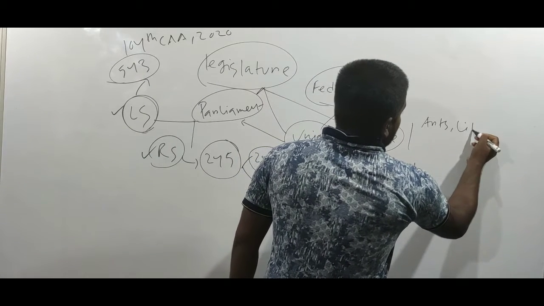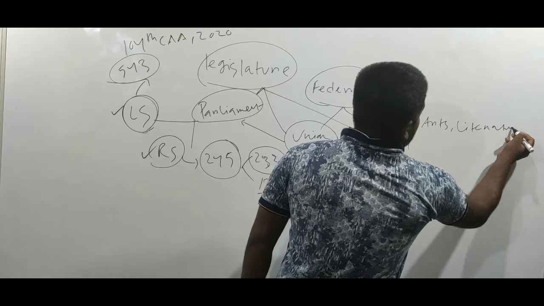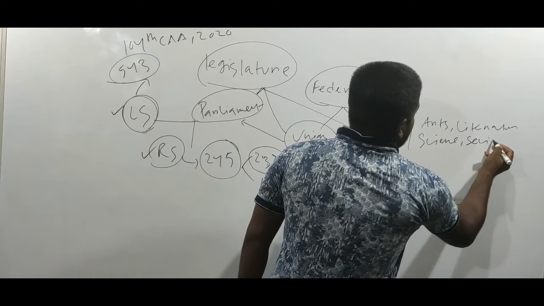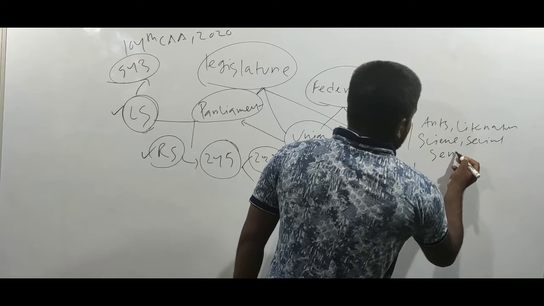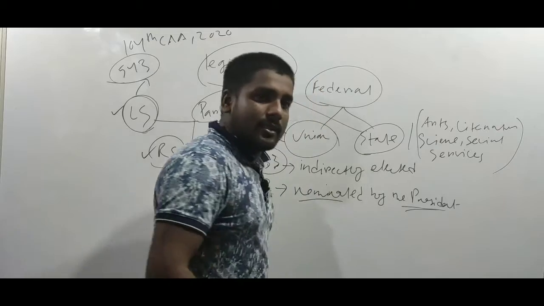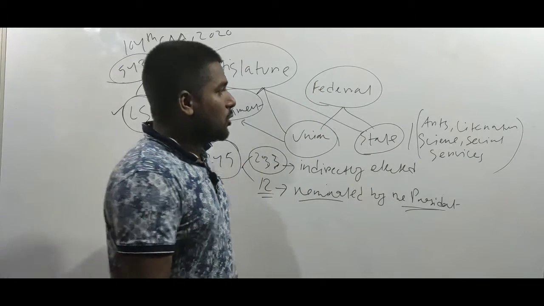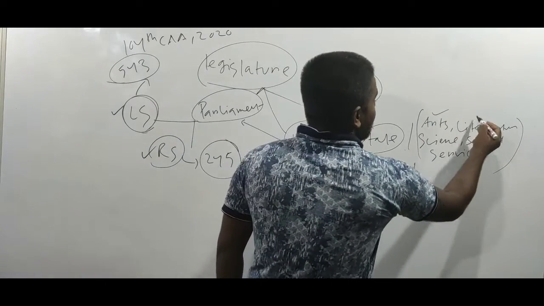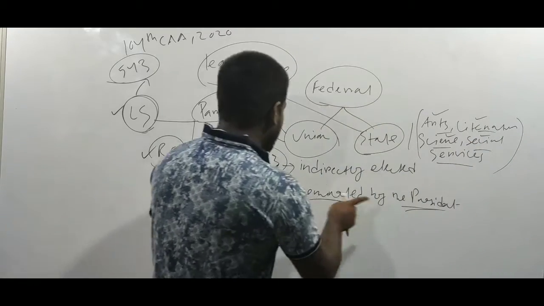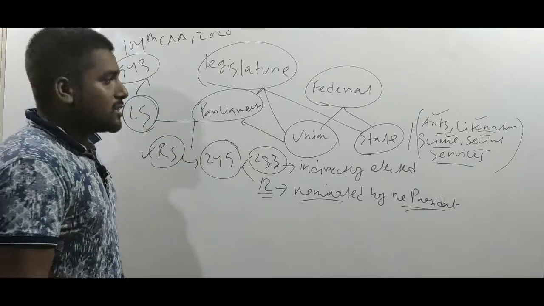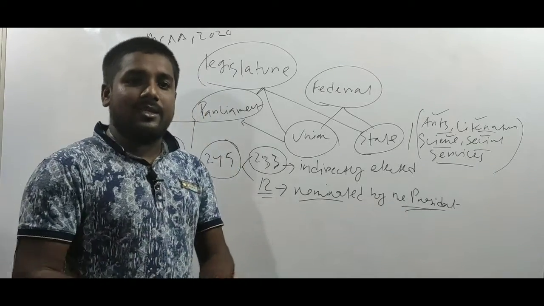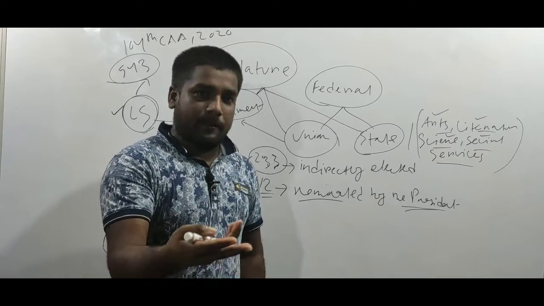Arts, literature, science and social service. That means president will appoint some eminent persons who are experts in art, literature, science and social service as members of the Rajya Sabha, so that Rajya Sabha can represent some expertise in its functioning.